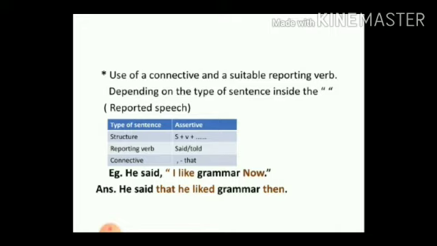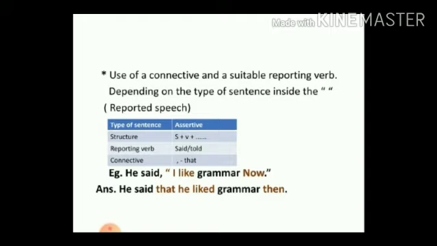Now here, students, if you look at this, "said" has remained "said" because it is an assertive sentence. The comma has changed into "that". So it is an assertive sentence, therefore the connective is going to be "that". "I" changes into "he". Why?